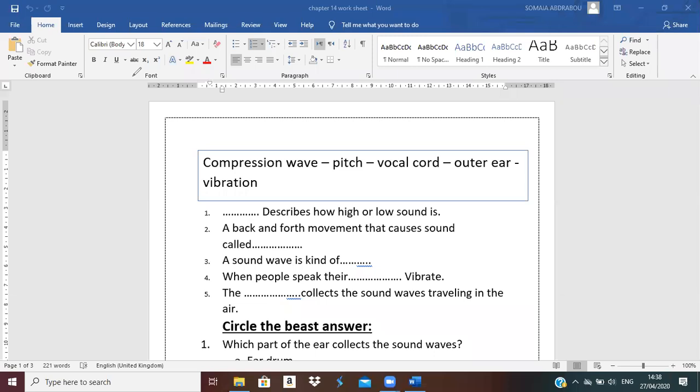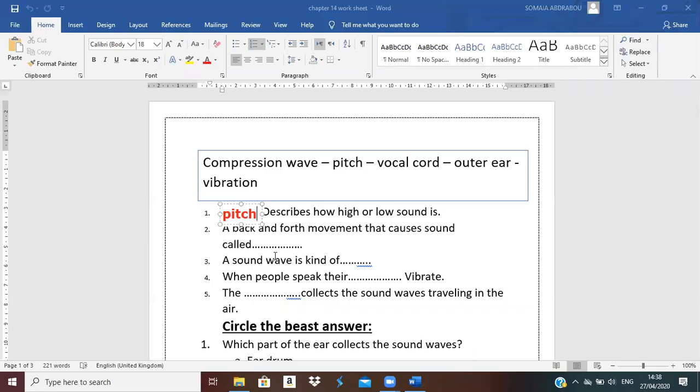Number 1, describes how high or low sound is. What is it? Pitch. Pitch, excellent. Pitch describes how high or low sound is.